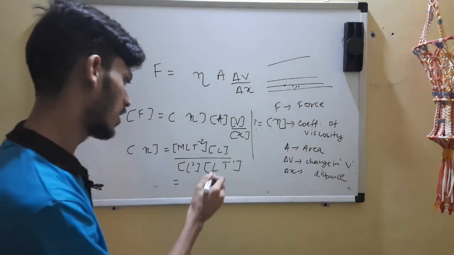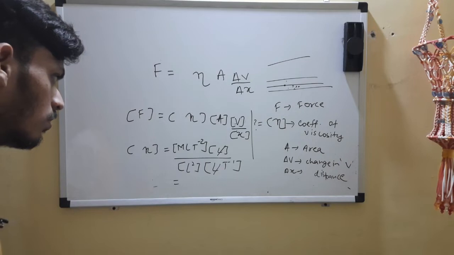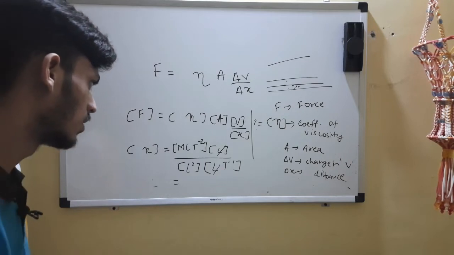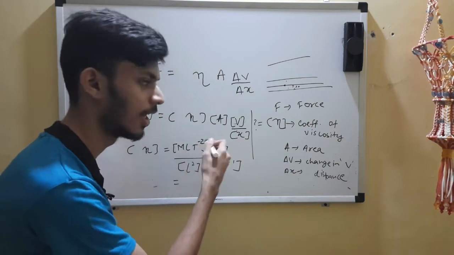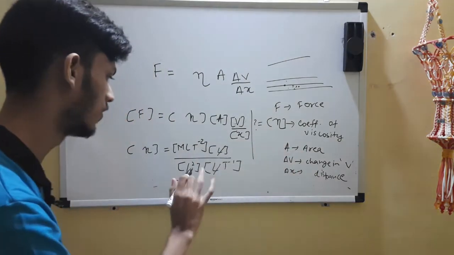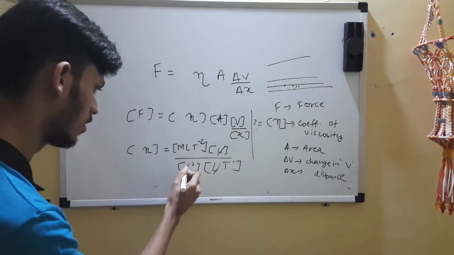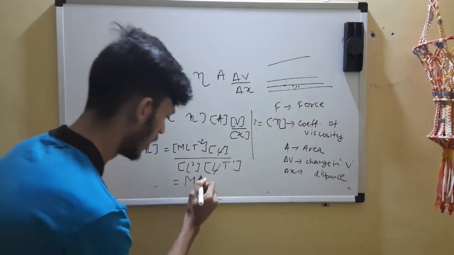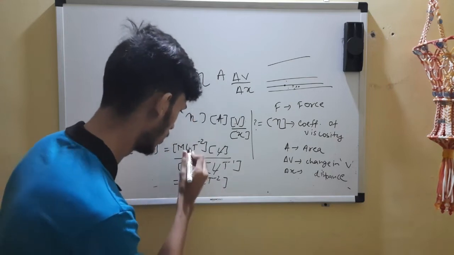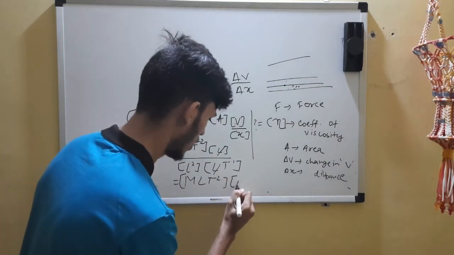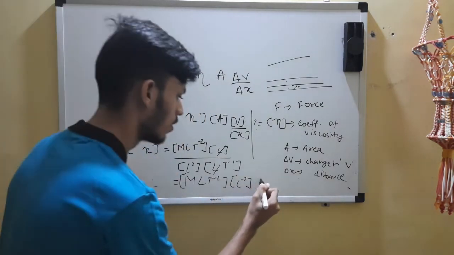This L and this L you can cancel. Done, I guess. This T raised to minus 1 you can cancel. Here also you'll get T raised to minus 1. If you're confused, it's okay, I'll do it for you. M, this 2 goes on weight. Here you take L, here you take this. You took it up. You also took this up.